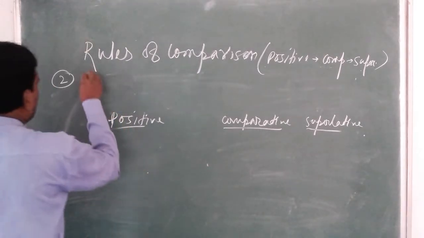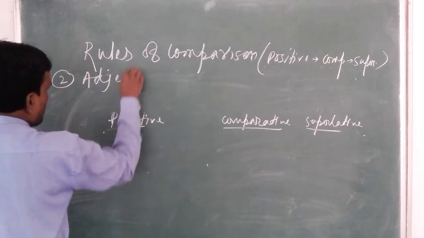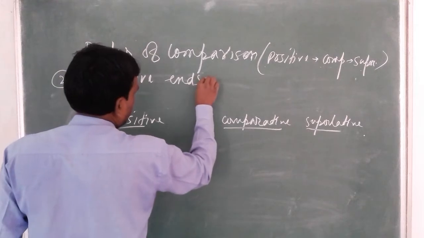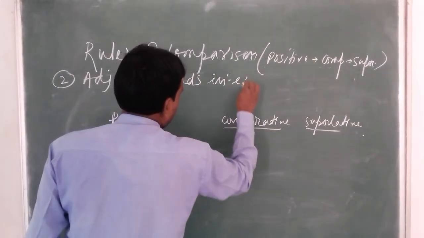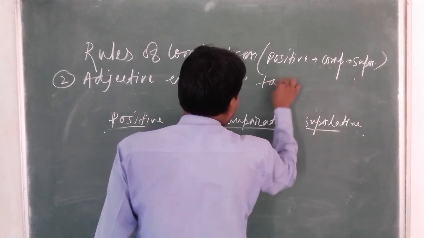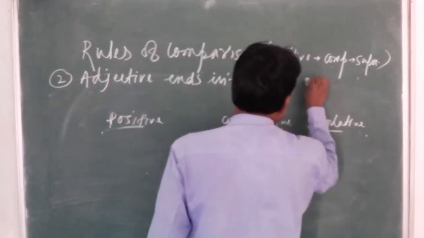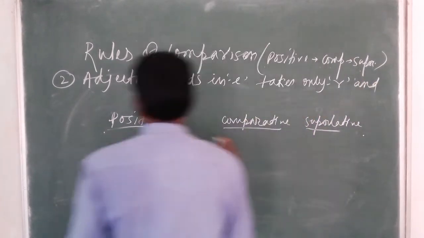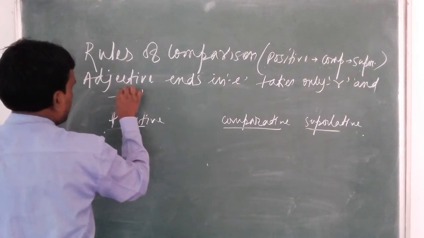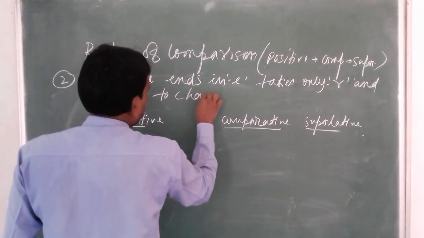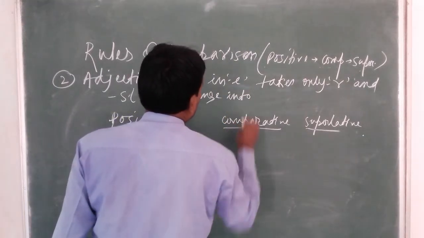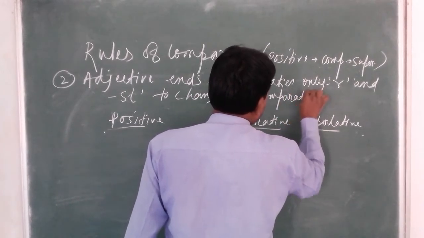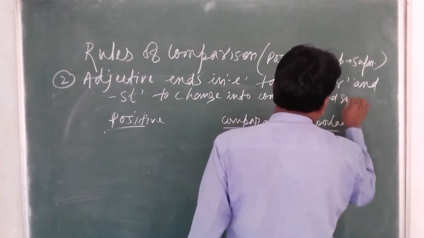Rules number 2. Adjectives that end in E take only R and ST to change into comparative and superlative.